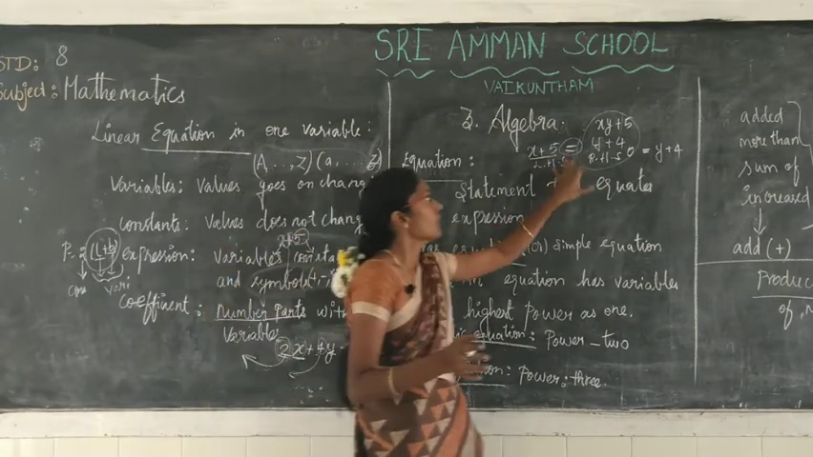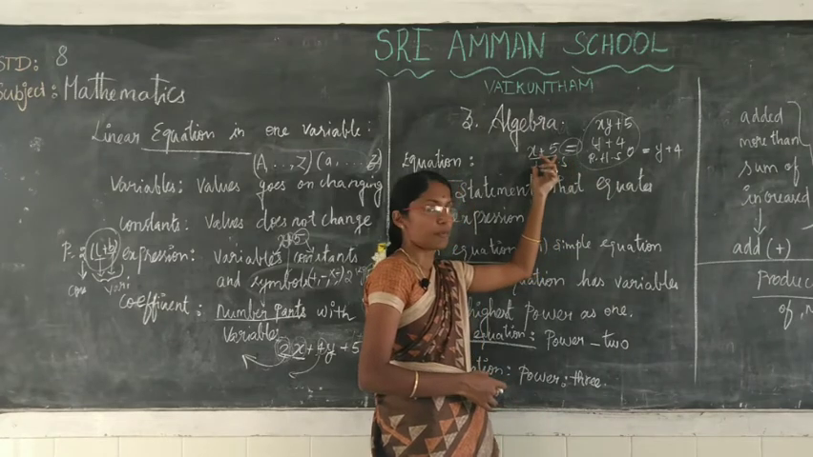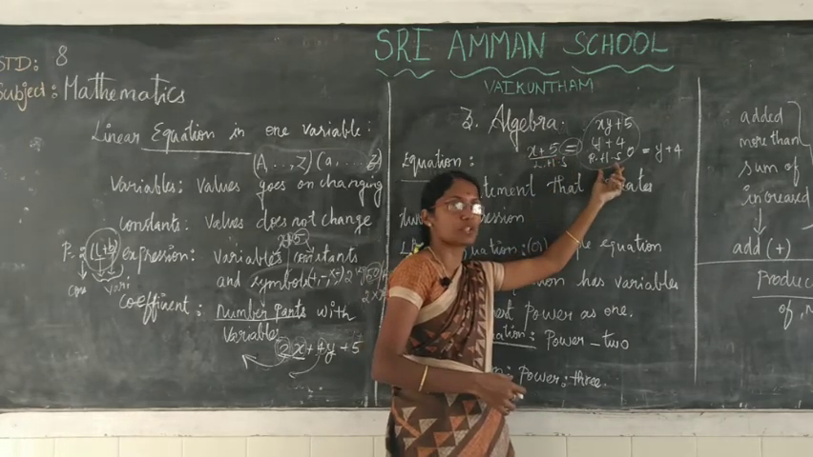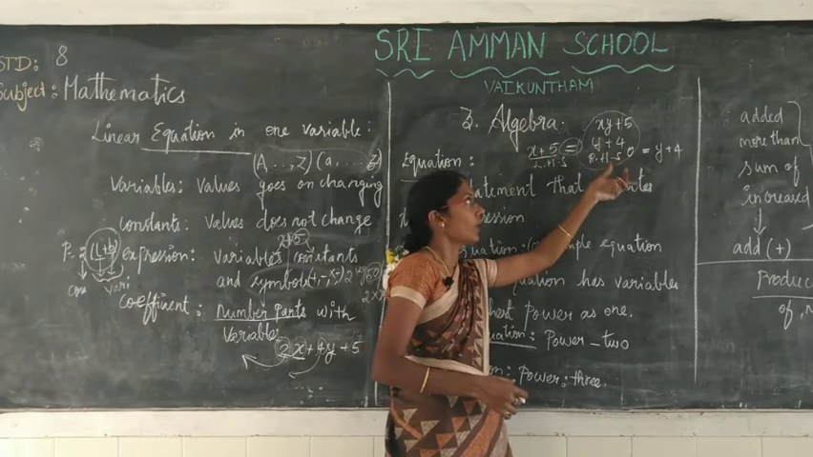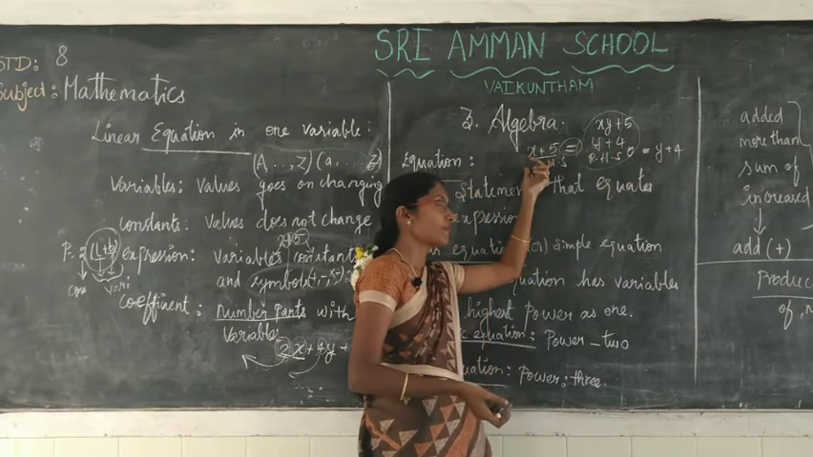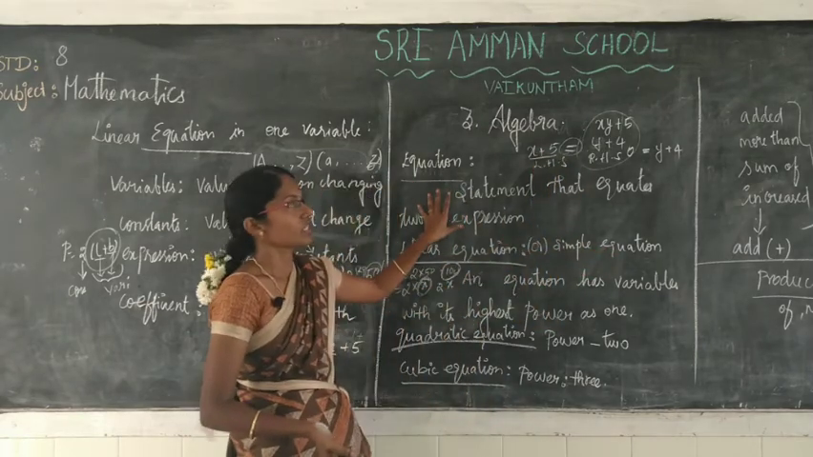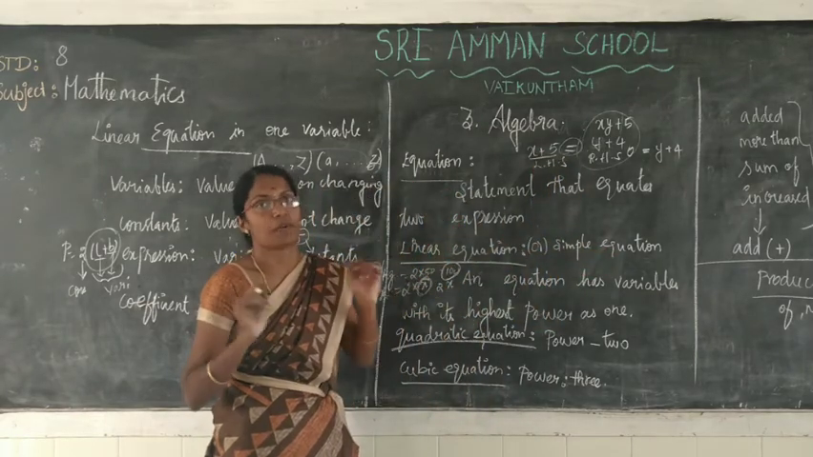So, left hand side and right hand side. The left hand side may be an expression and the right hand side may be an expression or 0, or otherwise the right hand side may be an expression and the left hand side may be an expression or 0. So an equation is nothing but a statement that equates expressions.